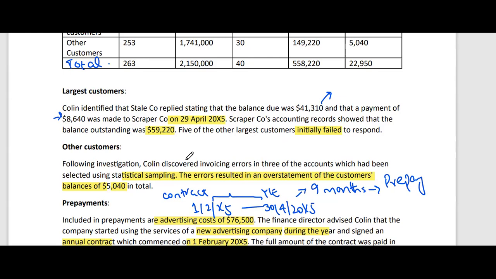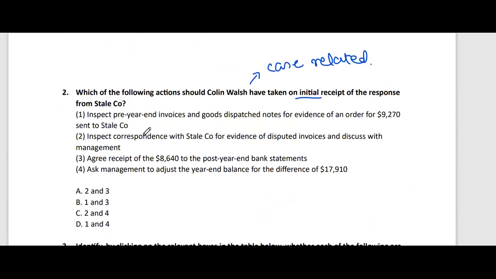Okay, and there was a difference of 8640, and there's also a reason mentioned in this piece of information: the difference was because the customer had made a payment near the year end, one day before the year end, which is on 29th April 20x5. So the case might be that they had issued the payment of 8640, but our client has not received this payment by 30th April 20x5. This is the reason they have not updated the record on 30th April 20x5, and still the balance is showing 59220. So let's see now what is the requirement.